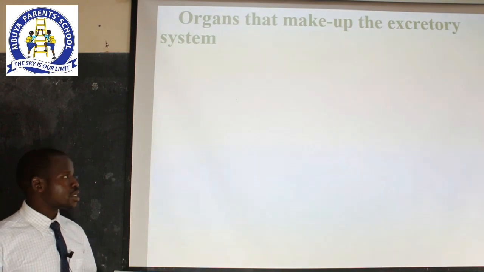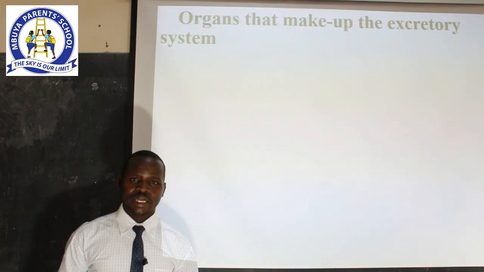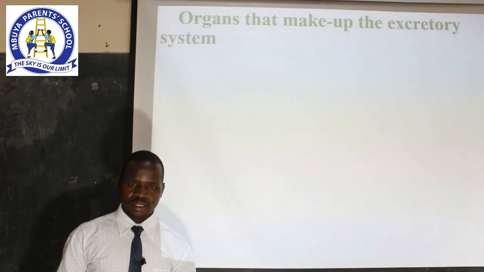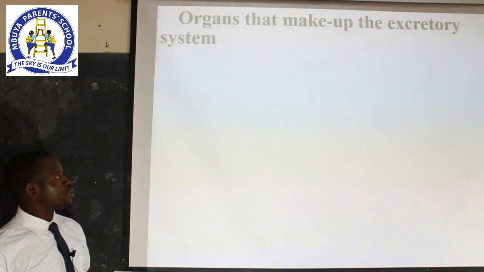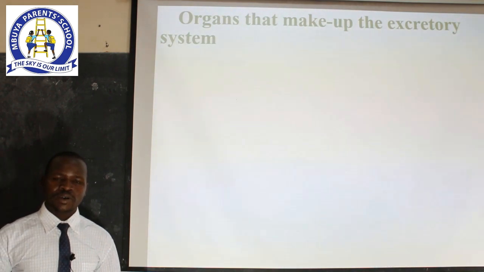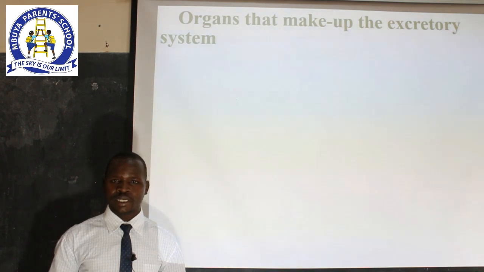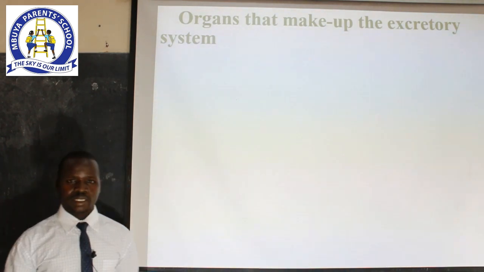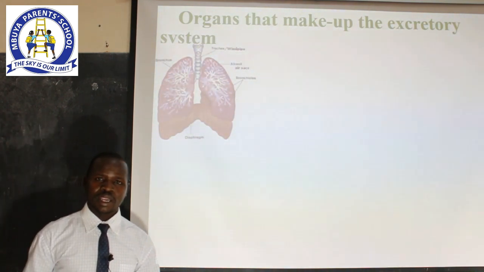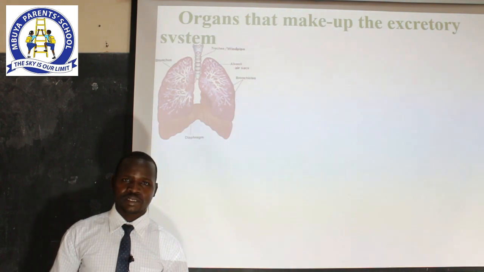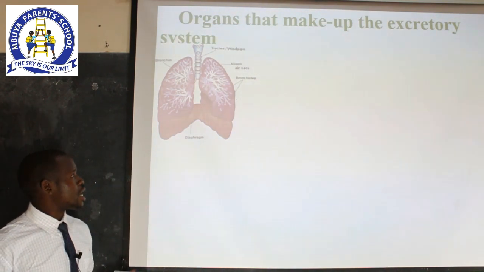Let's look at the organs that make up the excretory system. I earlier on told you that a group of body organs performing a particular function form what we call a system. Now, when we look at the excretory system, what are these organs that work together to get rid of these harmful waste products that we have already looked at? These organs include, one, the body organ displayed right there. Can you identify the body organs illustrated there? Good. So these are the lungs.